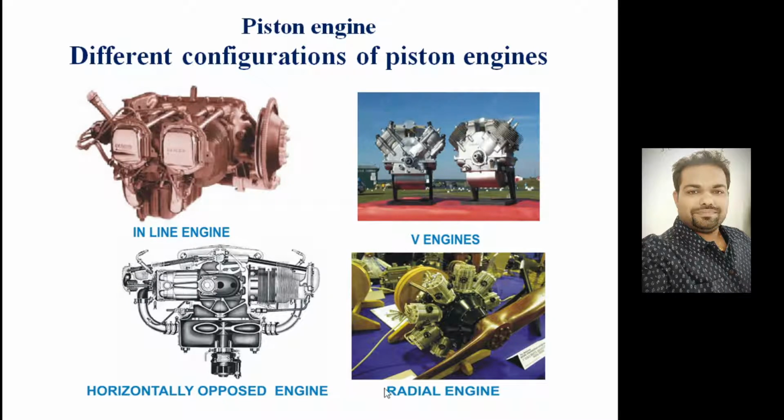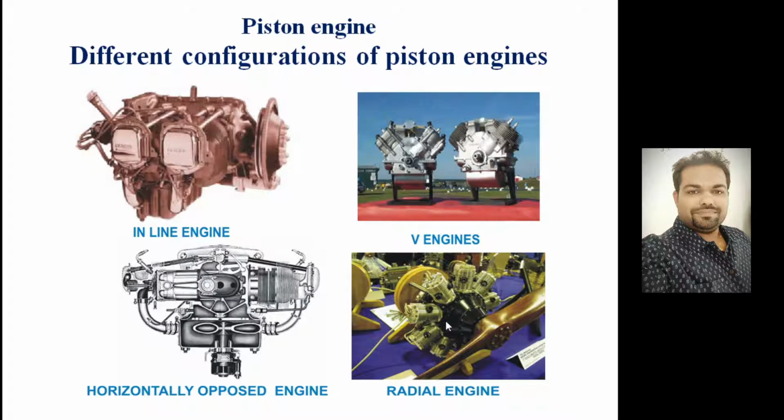So the radial configuration is particularly unique to aviation. Here the crankshaft is the circular centerpiece of the engine, and the cylinders radiate out from it in a plane perpendicular to the crankshaft. So perpendicular to this, all these cylinders are radiating out.